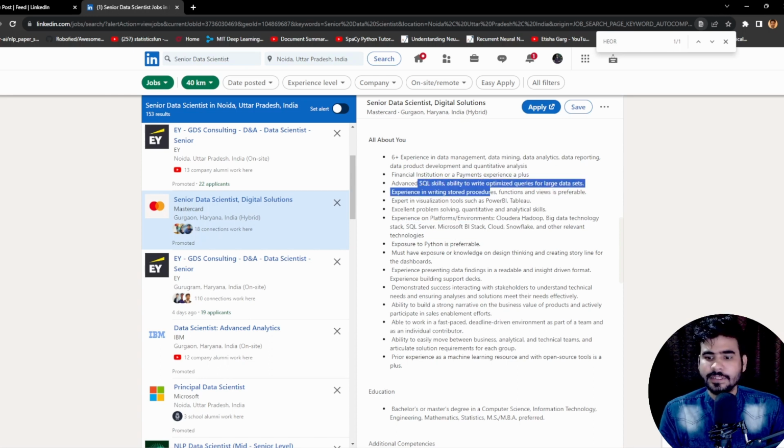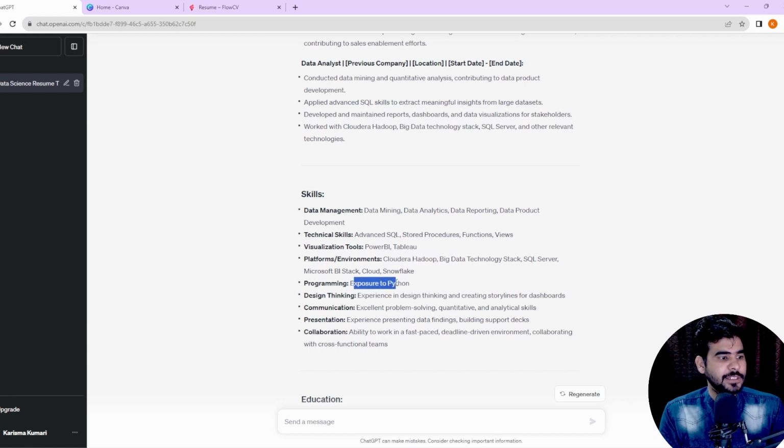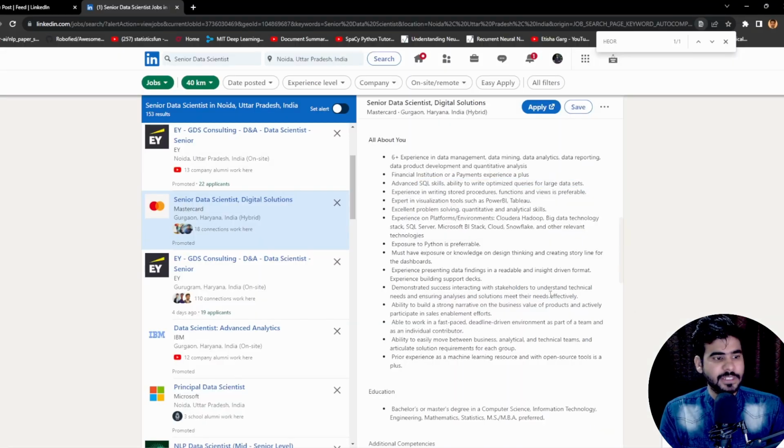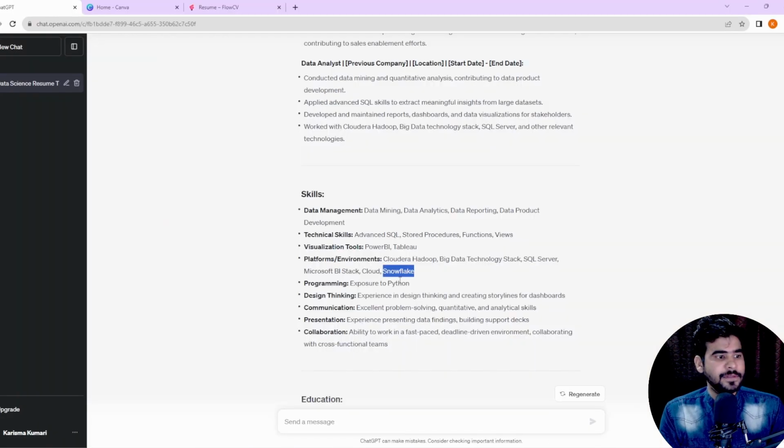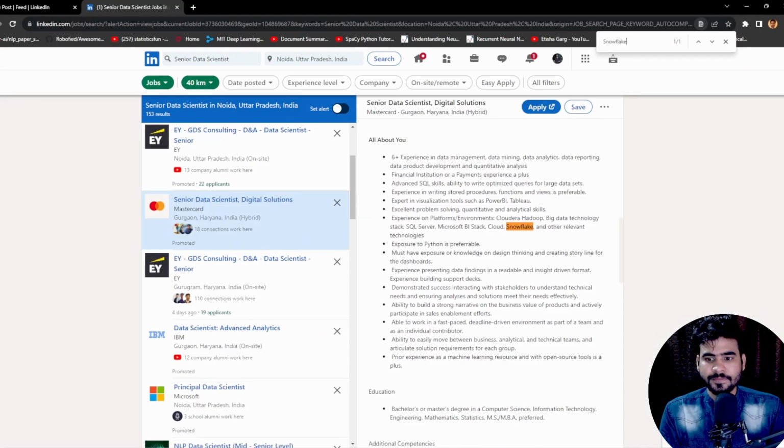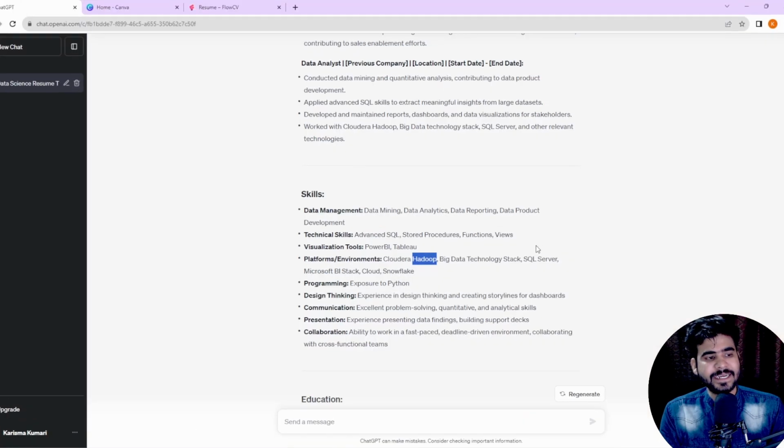Again, if I check some other skills as well, yes, exposure in Python, Snowflake. Let me check some of the keywords. Yes, we have Snowflake in our JD. Let me check some other, like big data or Hadoop. Let me check Hadoop. Yes, we have Hadoop. So based upon the JD, in this way we can create a complete resume.